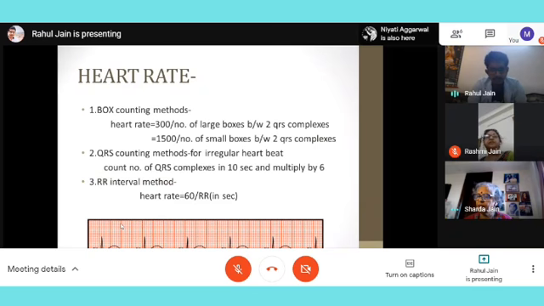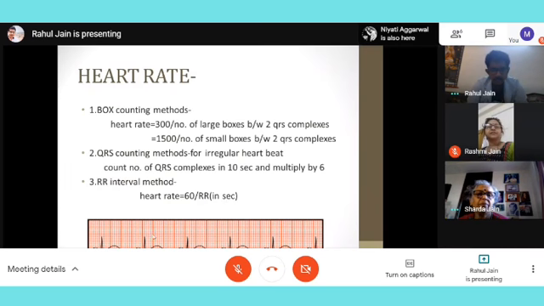Normally, whenever you see an ECG, it will be a 25 centimeter long ECG strip. Within that strip, we will see how many QRS complexes are present, and that is the number of contractions in 10 seconds. So to get the rate in 1 minute, we have to multiply it by 6.